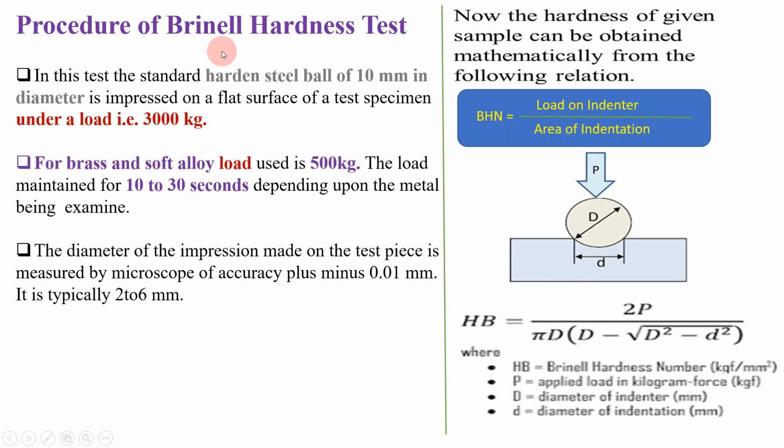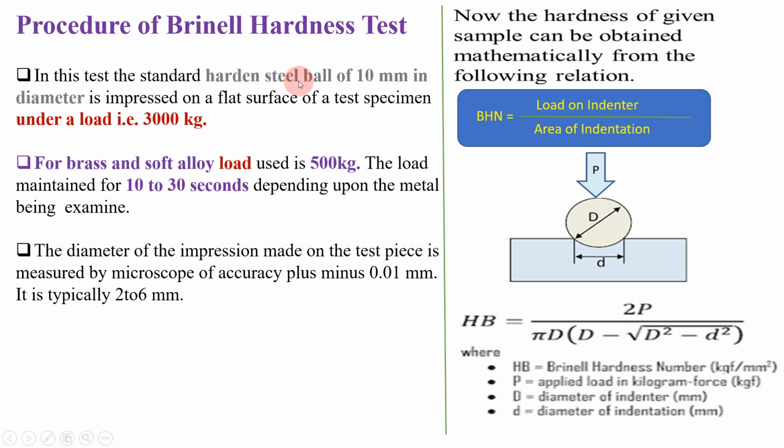So this is the procedure of the Brinell hardness test. I have given an idea about the earlier principle of working of the Brinell hardness test. Now the procedure: in this test, a standard hardened steel ball of 10 mm in diameter is impressed on a flat surface of a test specimen under a load of 3000 kg. Very easy to understand.